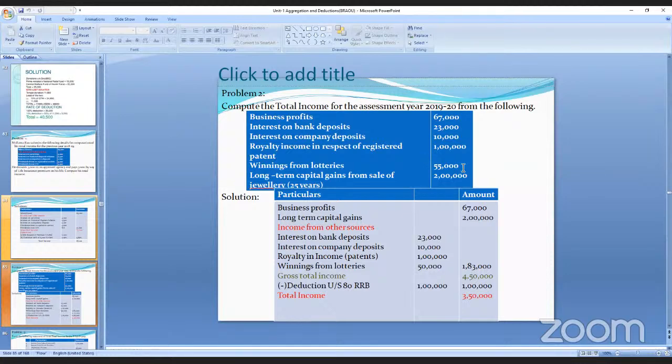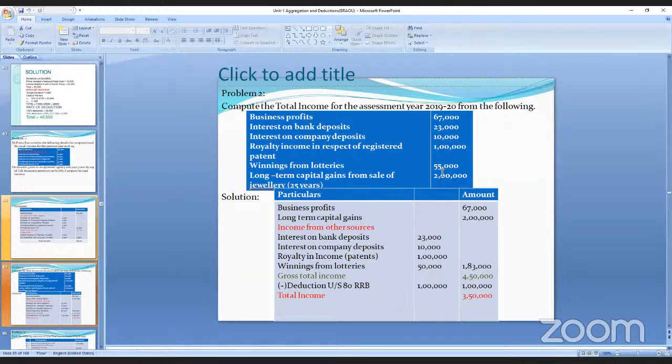So here, how are you getting the 50,000? 55,000 into 30 by 70. So it is a lottery, it is 50,000. When we add all this, we get a total of 1,83,000. Add 2,67,000 plus 1,83,000. Gross total income is 4,50,000.